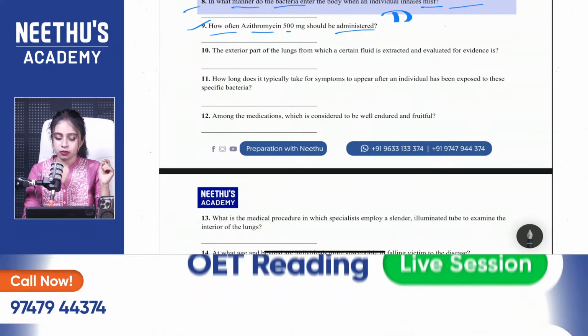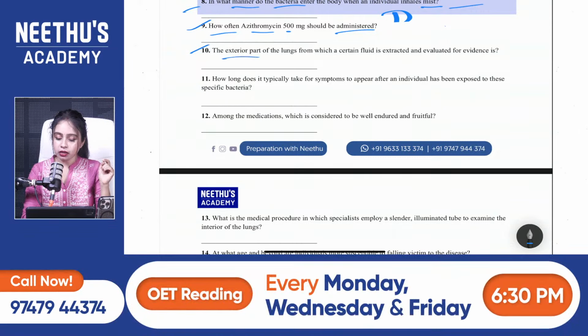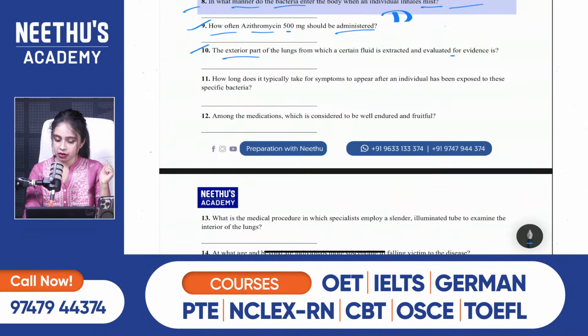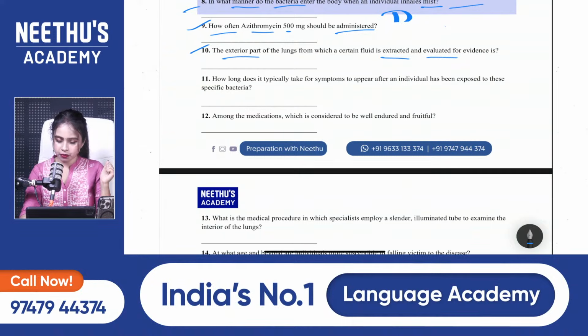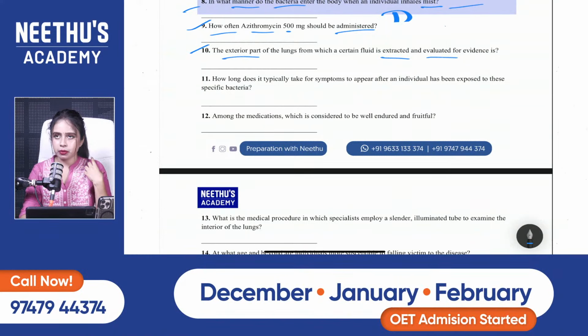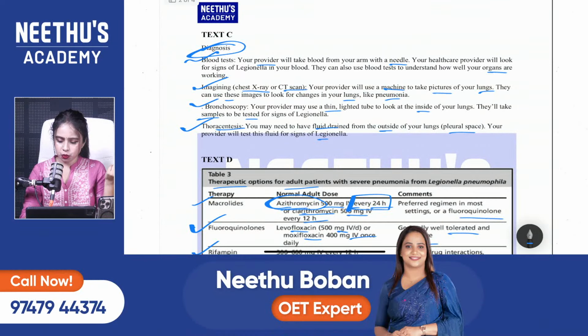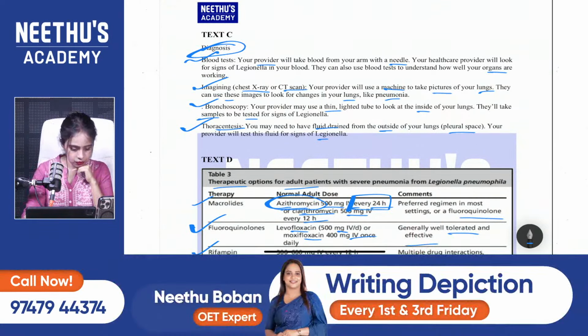10th one. The exterior part of the lungs from which a certain fluid is extracted and evaluated for evidence. So which is that part? Extracted, evaluated, exterior part. Exterior part of the lung, I think I've seen that word in C, right? Somewhere here. Any idea, guys?